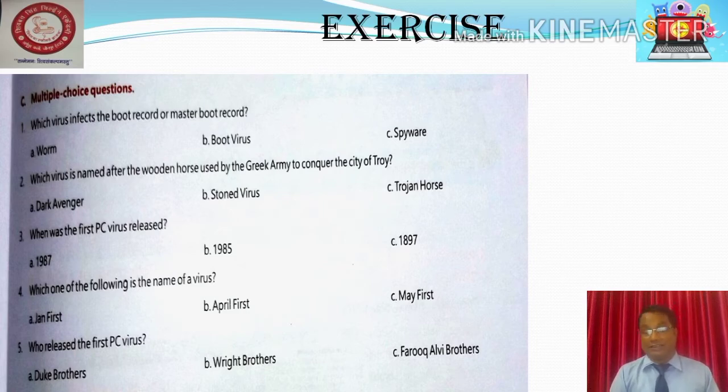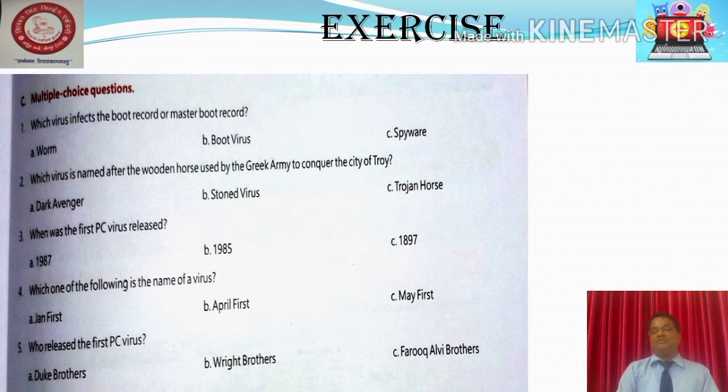Number 1, Dark Avenger. Number 2, Stoned virus. Number 3, Trojan horse. Question number 3. When was the first PC virus released? 1987, 1985, 1897. Question number 4. Which one of the following is the name of a virus?